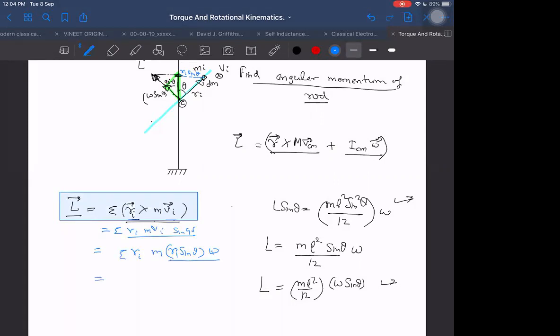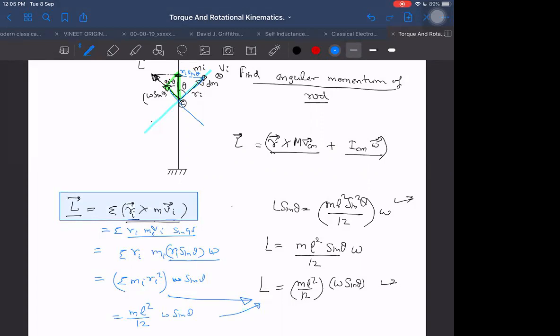we are getting sigma mi Ri squared into omega sine theta, which is this, because it is the moment of inertia about which axis now? It is the moment of inertia about this axis, because I am taking all the distances from here. Then it is nothing but m L squared by 12 into omega sine theta. So are we getting this or not? Yes, sir.